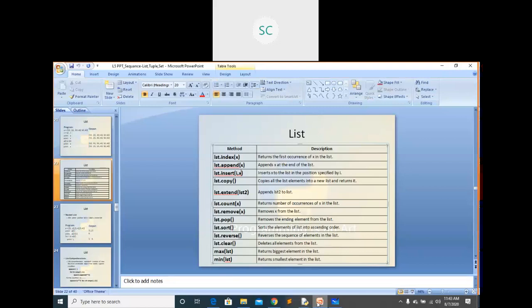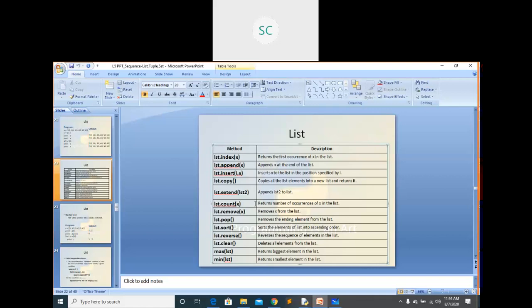The same way list dot copy, you can copy all the elements into another list also. Extend, what will this do? It appends list 2 to list, it just combines the two lists, just like concatenation. Count, what this count will do, it will return the number of occurrences of an element in a list. You can use this count in a string also.